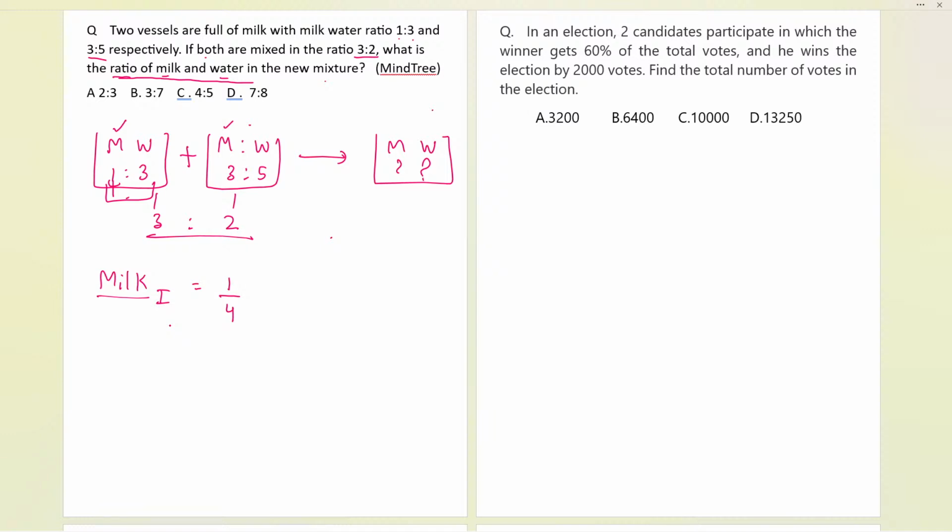No, both are mixed in the ratio 3:2. Suppose I tell you that we have 10 liters of water and 10 liters of juice, and we need to mix them in the ratio 3:2. It means that we will take this part 3 times and that part 2 times, and then we will mix it. That is the meaning here.